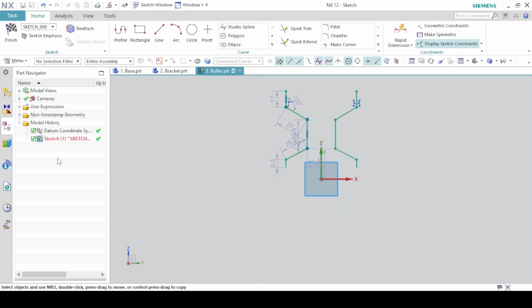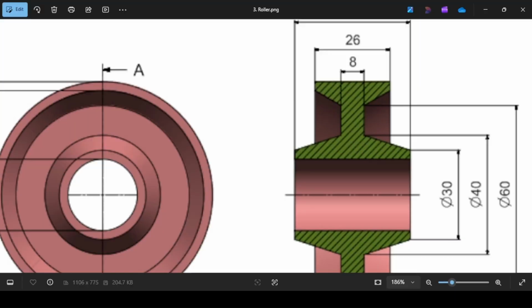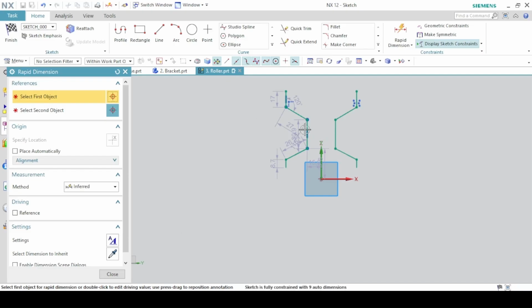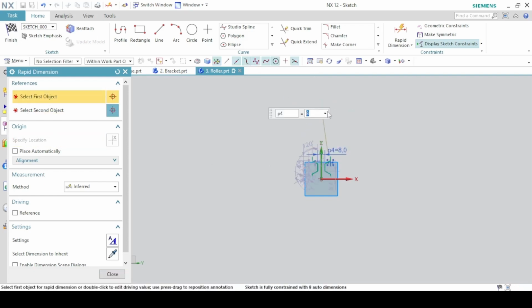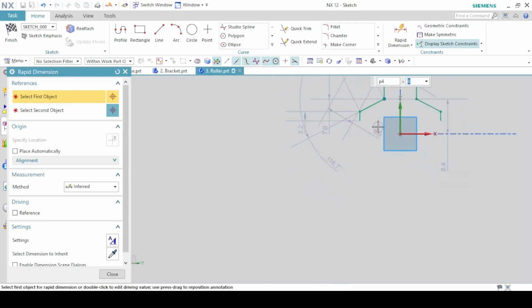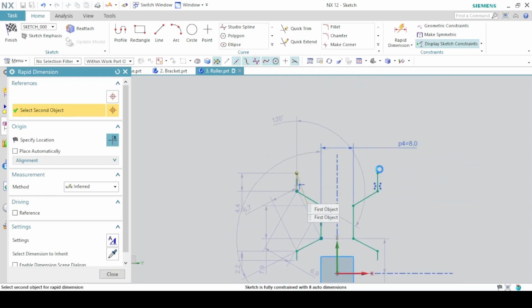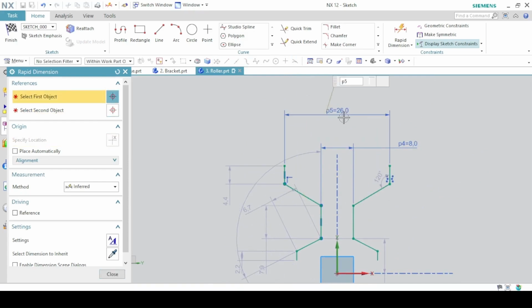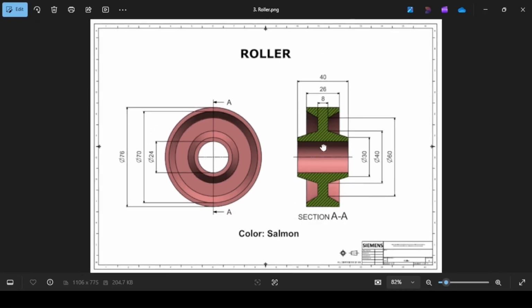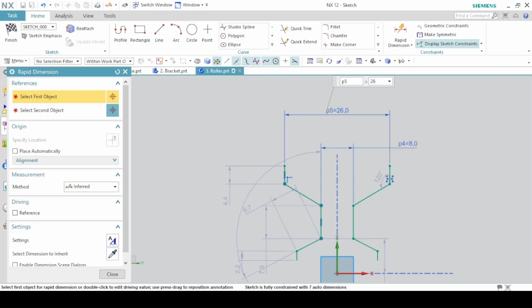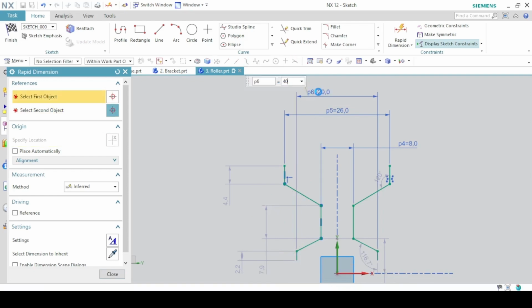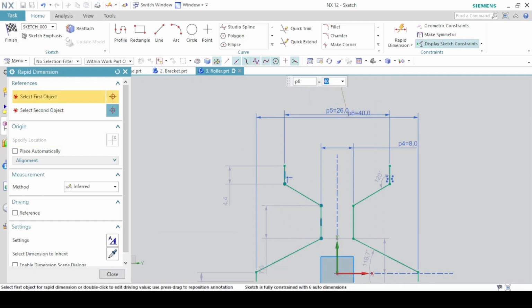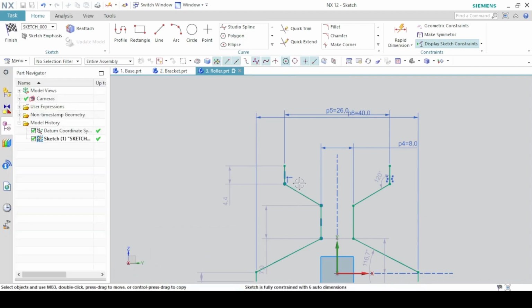Okay. Now let's dimension. This length is 8, this is 26. I'll zoom in. This length is 40. Now pull it up.